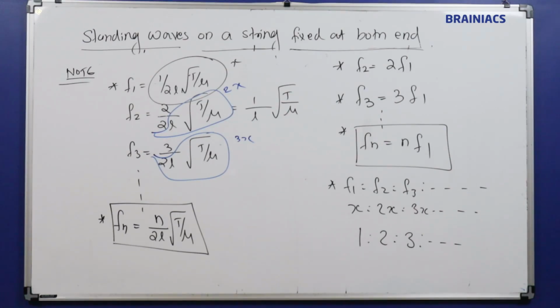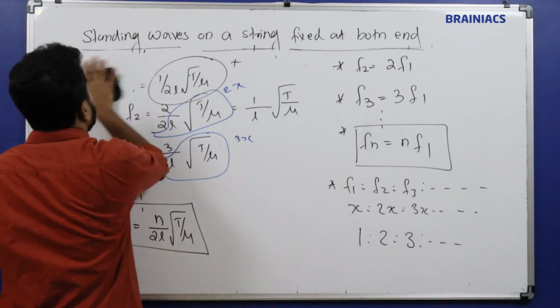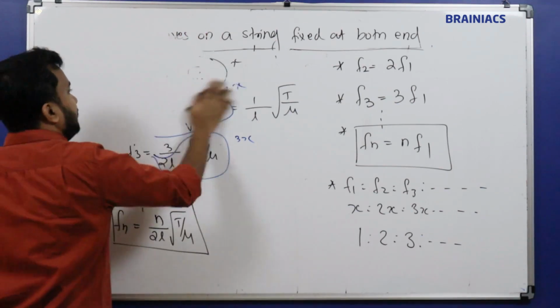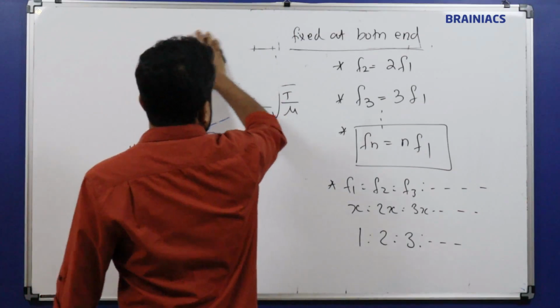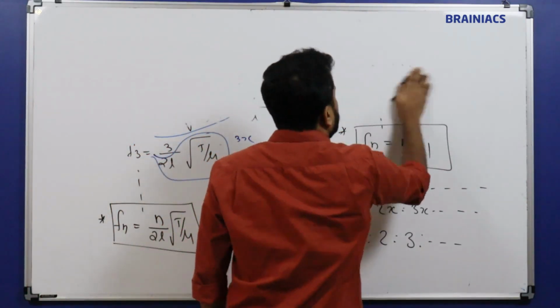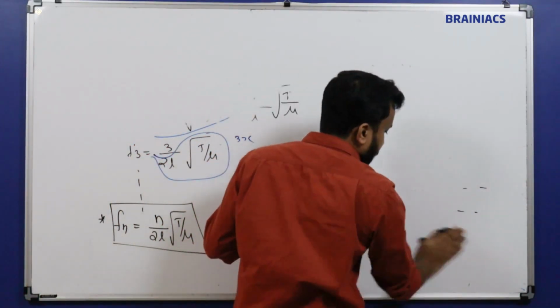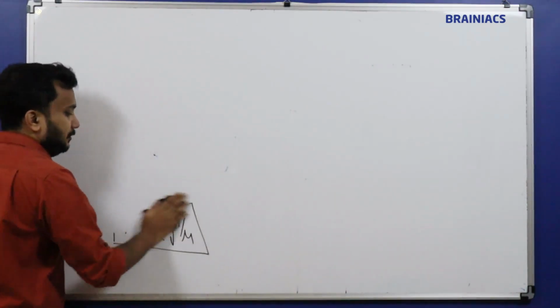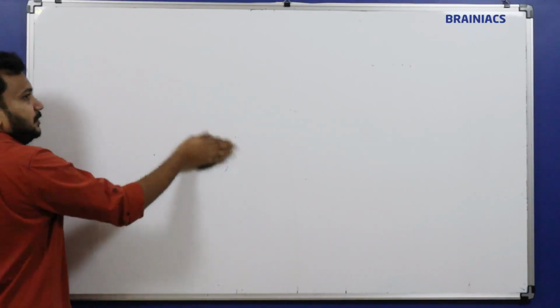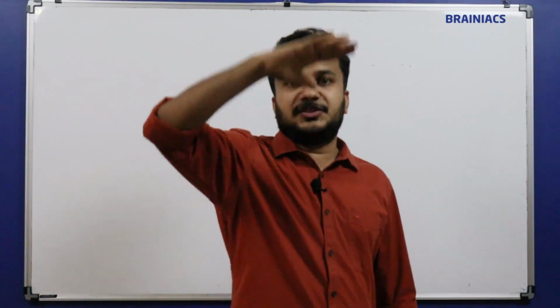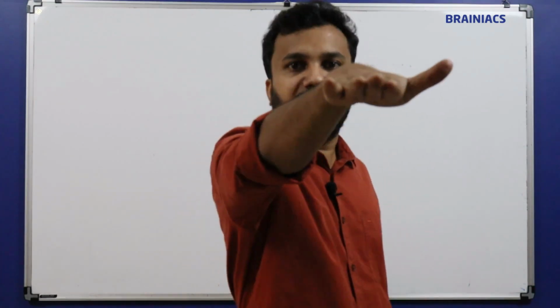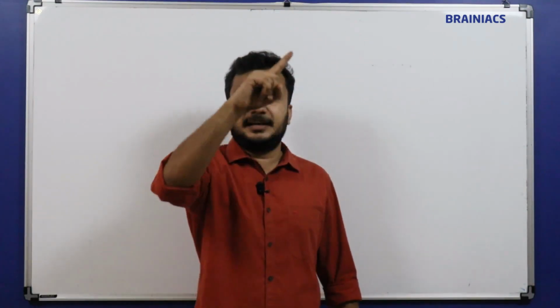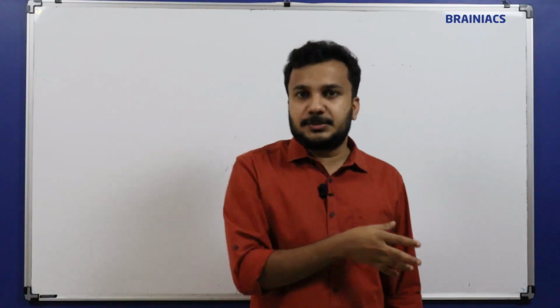Okay, fine. So let's go to the next topic, which is called sound wave. Standing waves on a string, it's clear. Let's move to the next topic, which is called sound wave. A question to you: is sound wave a transverse wave or a longitudinal wave? What is called a transverse wave? The vibration of the particle is perpendicular and the wave is propagating in this direction. Both are making 90 degrees to each other. That is called a transverse wave.